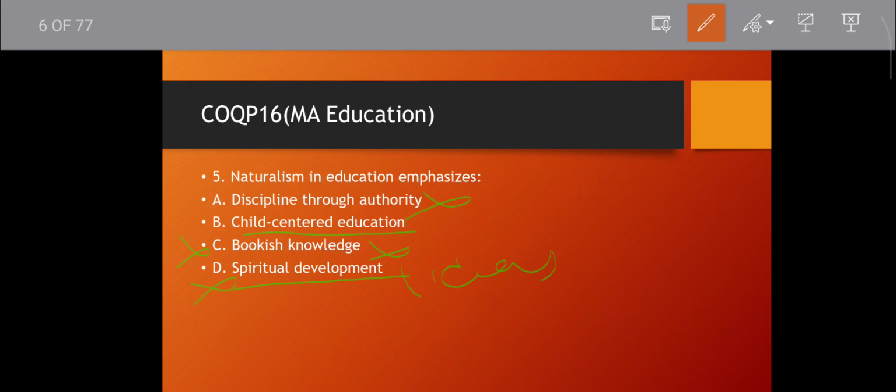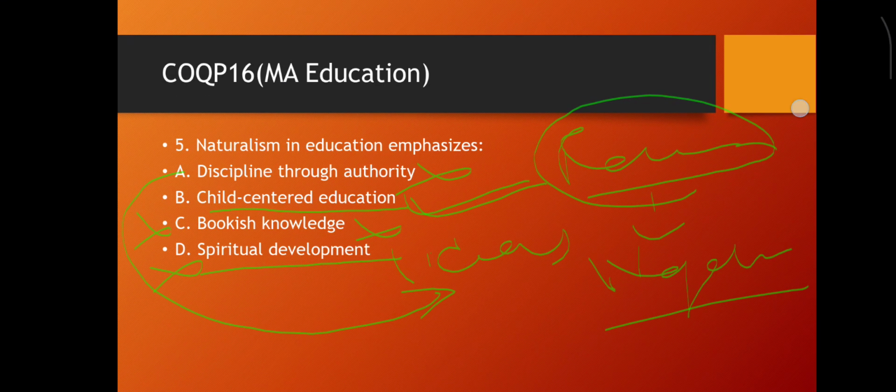Discipline through authority is also idealism, incorrect. So child-centered education is correct. Who is the father of child-centered education? Rousseau. He also gave negative education. Then move to the next question.